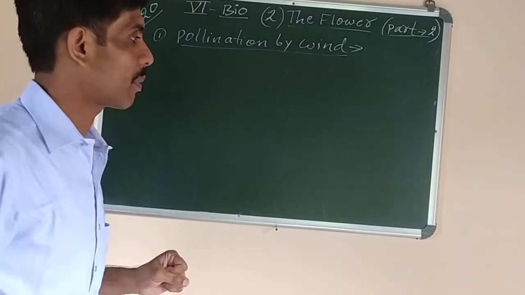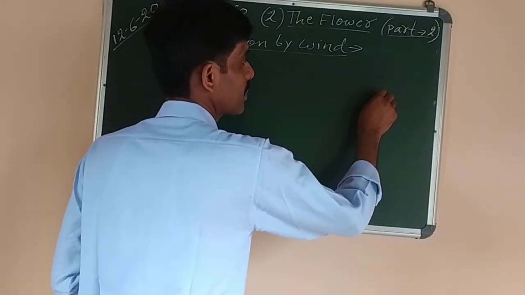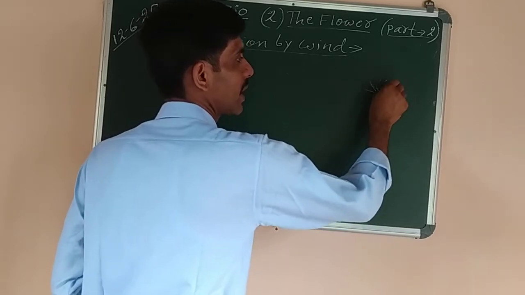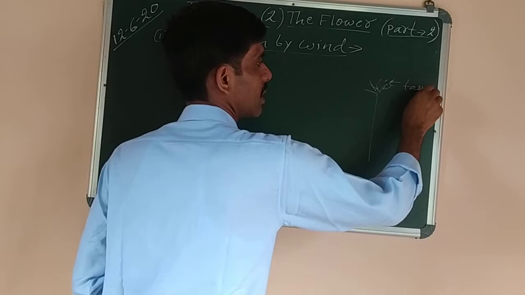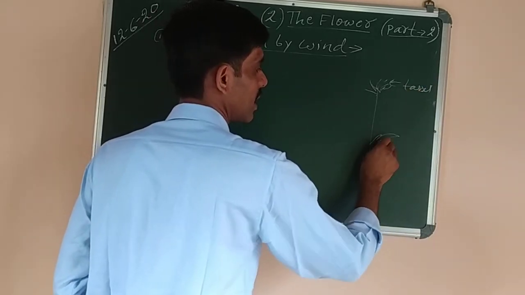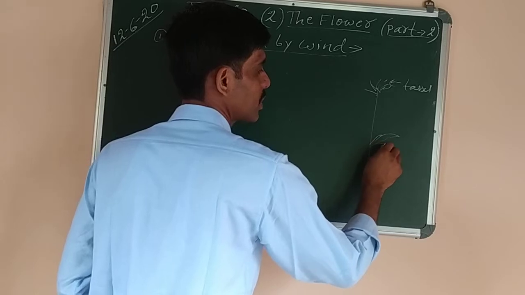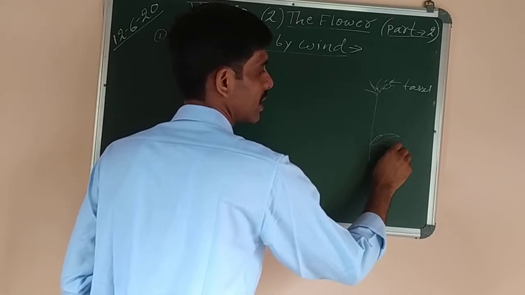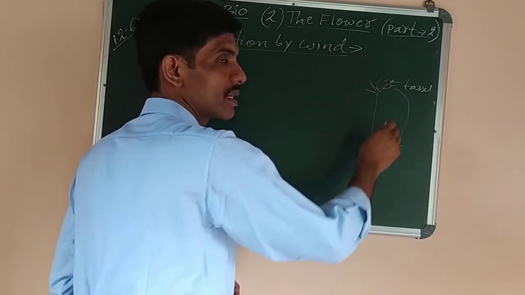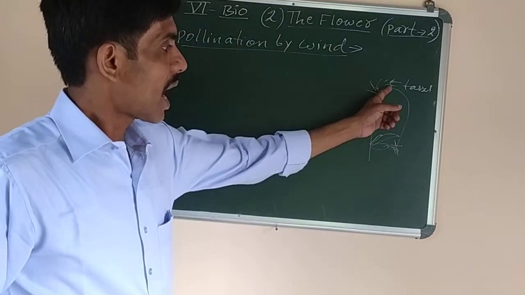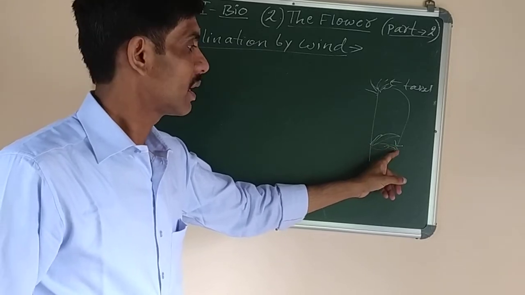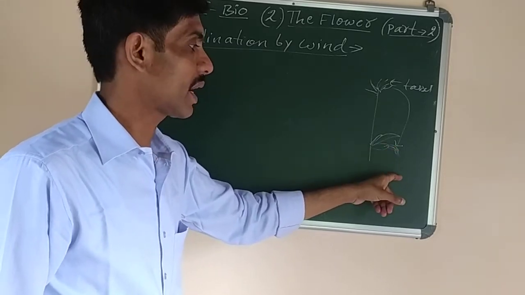You may have seen that a maize plant is there. In a maize plant, the male flowers are present at the tip. These are called tassel, T-A-S-S-E-L. And the female flowers are present in the form of cobs, the one which we eat. The silky hairs are the styles. So from the male flower, the stamens bearing the pollens are transferred to the female style, which is hanging outside.